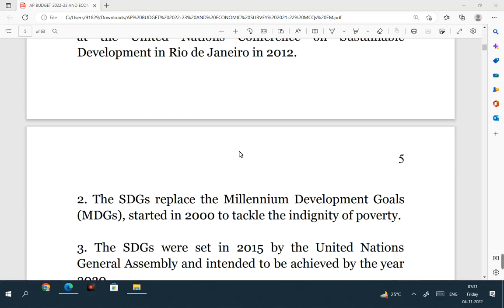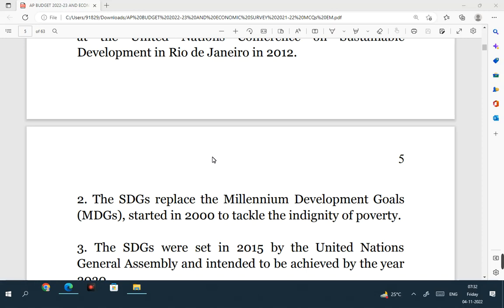The Sustainable Development Goals replaced the Millennium Development Goals started in 2000 to tackle the indignity of poverty. This is also correct. Earlier, between 2000 and 2015, for a period of 15 years, we have implemented Millennium Development Goals.